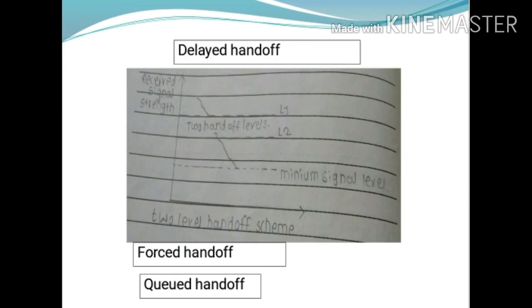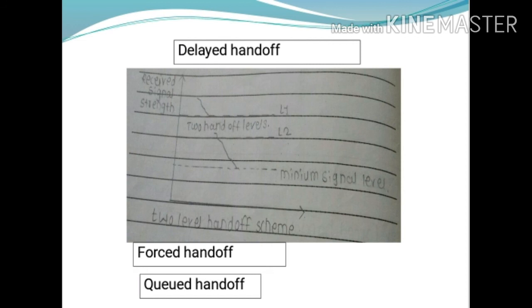Next is the forced handoff. A forced handoff is defined as a handoff which normally occurs but is not allowed to happen by force, or a handoff that should not occur but is forced to take place. It is called a forced handoff.